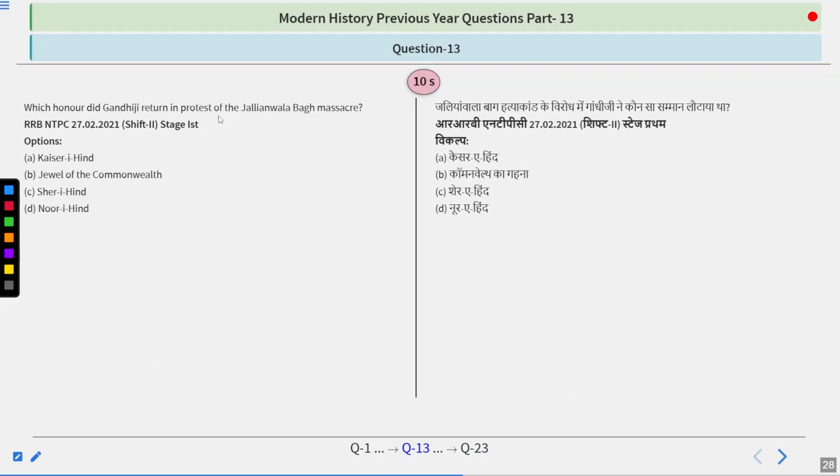Which honor did Gandhiji return in protest of the Jallianwala Bagh massacre? Very important question this is. Try to think about this. Options are Kaiser-i-Hind, Jewel of the Commonwealth, Shere Hind, Noor Hind.